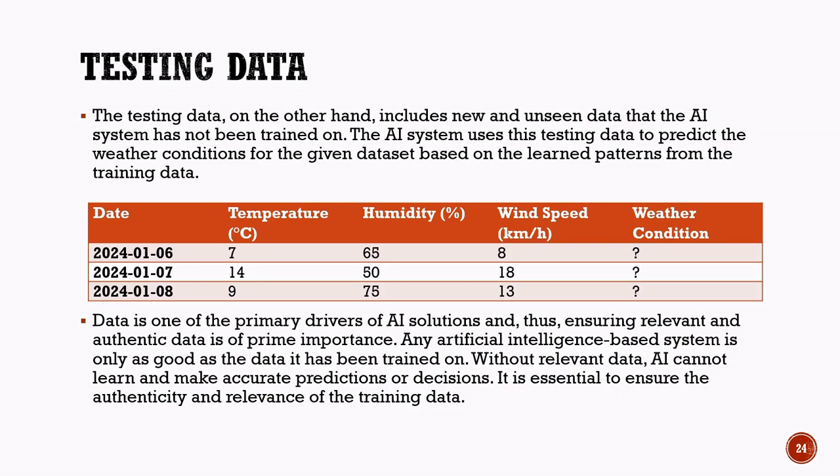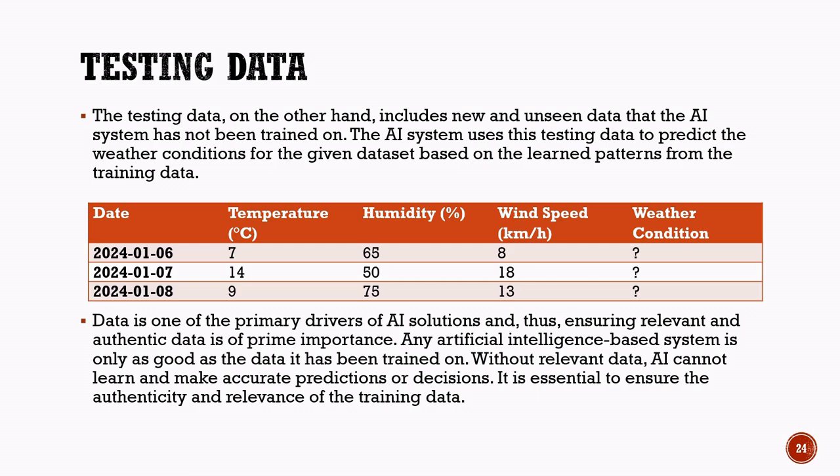Testing data. Testing data is the data used to check how well an AI system has learned from the training data. Unlike training data, testing data contains new and unseen information that the AI model has not studied before. The purpose of testing data is to evaluate the performance and accuracy of the AI system. It helps us understand whether the model can make correct predictions using the knowledge it learned during training.